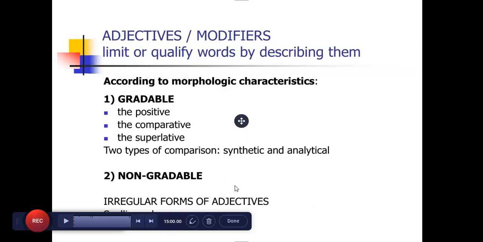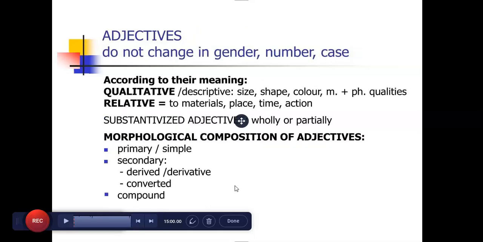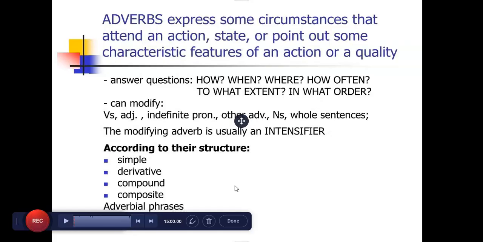So, according to morphological characteristics, adjectives are gradable and non-gradable. According to meaning, qualitative and relative. Morphological composition of adjectives: primary, simple, secondary, derivative, converted, and compound.